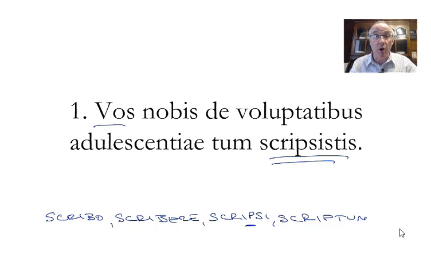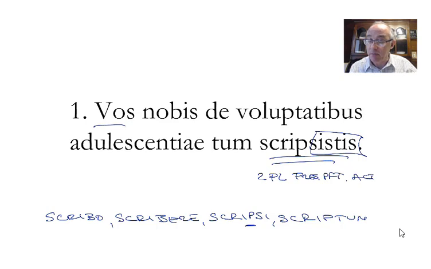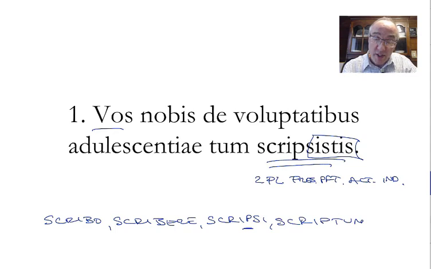So we are in the perfect system, which means we are either the present perfect, the pluperfect, or the future perfect, and because istis is the present perfect, this is the second person plural, present perfect active indicative. You have written. Vos is the nominative, plural, masculine or feminine, we don't know, but you all have written.